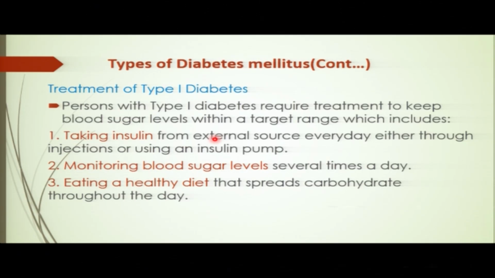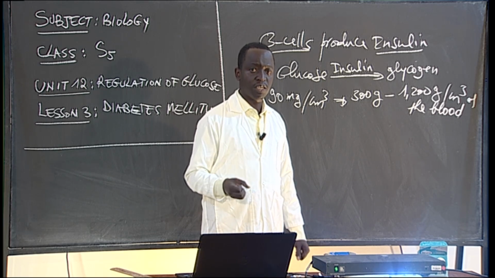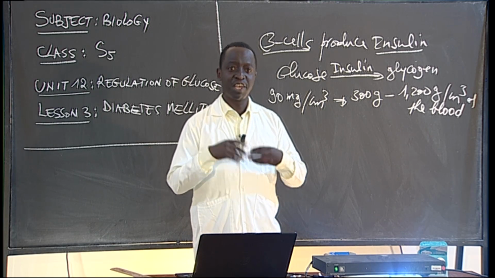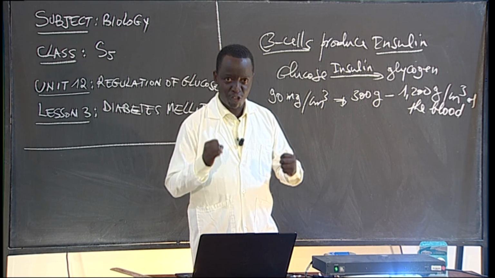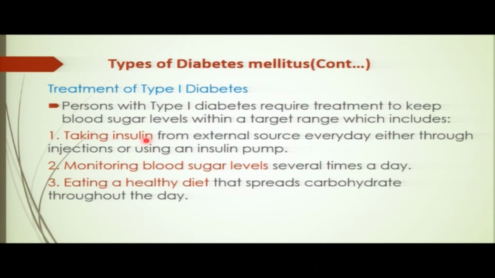So now, how to treat diabetes, type 1 diabetes? How can it be treated? So number one, it's to take insulin, to be injected with insulin. We have artificial insulin. Because the body of these people with diabetes failed to produce insulin, now you can be injected with this insulin from hospitals.